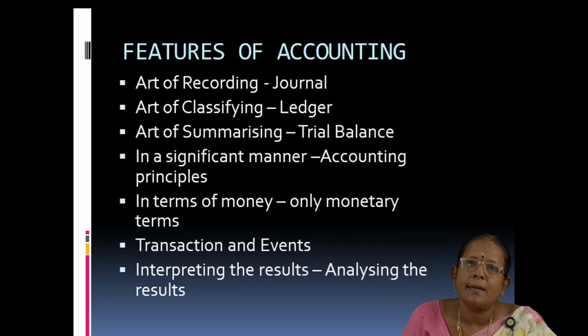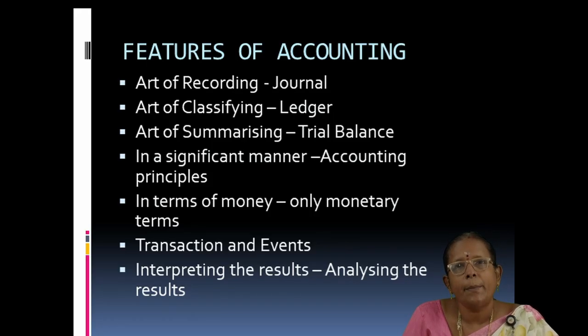The next one, transactions and events. Art of recording, art of classifying, art of summarizing: what are to be recorded, classified and summarized? All the transactions and events that happen in the business every day. So, everyday transactions and events are entered in journal and ledger.